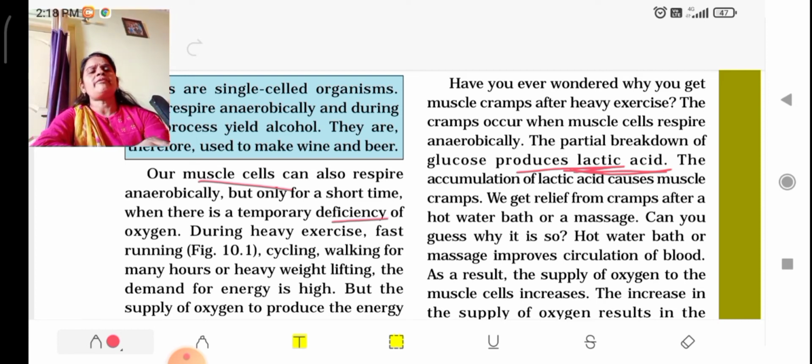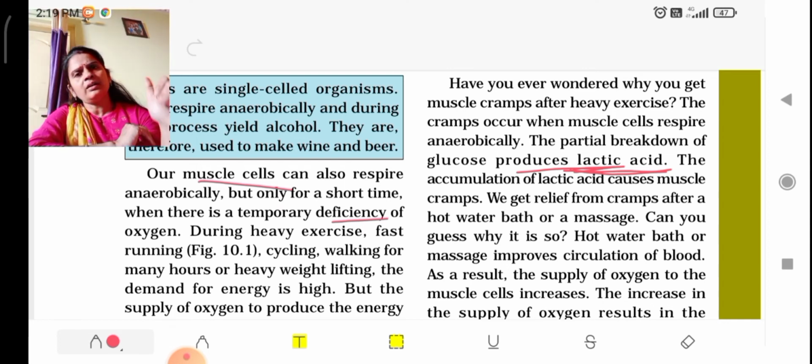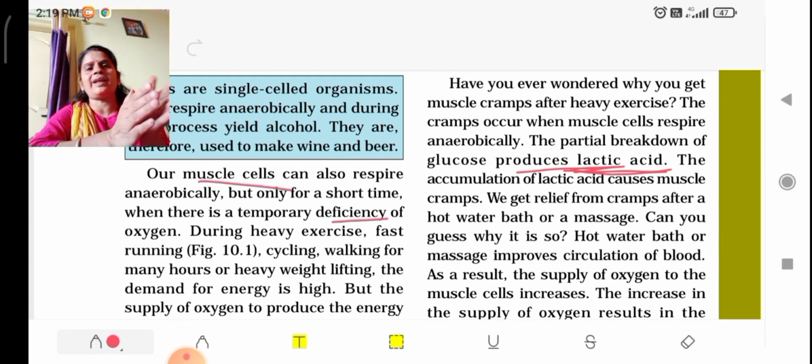If we have a muscle cramp, we can massage the area, or apply fomentation with hot water, or take a hot water bath. With that, we can get relief from the muscle cramp. So in animals and humans also, this kind of respiration takes place. Which kind? Anaerobic respiration, which takes place in the deficiency, the lack, of oxygen.